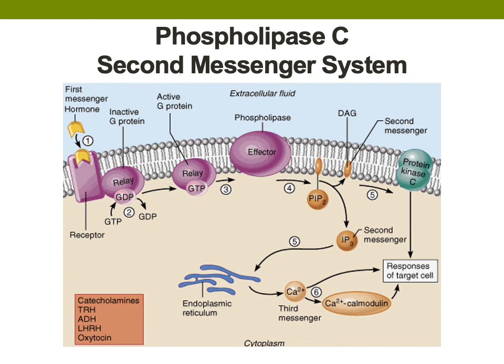DAG activates protein kinase enzymes, which will stimulate the cell to do the same thing protein kinase does in the cyclic AMP system, such as activating enzymes, stimulating protein synthesis, opening membrane ion channels, and stimulating cellular secretions. IP3, the other second messenger, releases calcium from intracellular storage sites. The calcium then binds with calmodulin, which activates a cascade of enzymes, stimulating protein synthesis, and so on. And again, the job of the second messengers is to make the target cell do stuff.